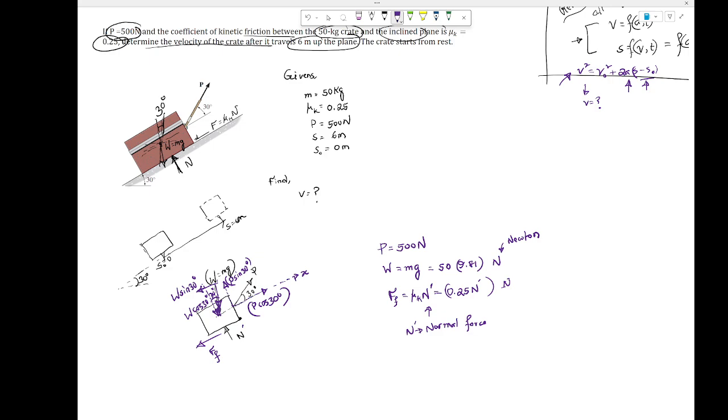Okay? Do you understand the strategy? We're going to do summation of Fx and summation of Fy. We're going to find the N value in summation of Fy, right? Once we have that N value, we're going to use it in summation of Fx, where we have the a on the right side, acceleration. We're going to find the acceleration, and plug that value of a into this equation to find the final velocity, where we know the initial velocity is 0, and we know the s values, s and s0. Do you understand?